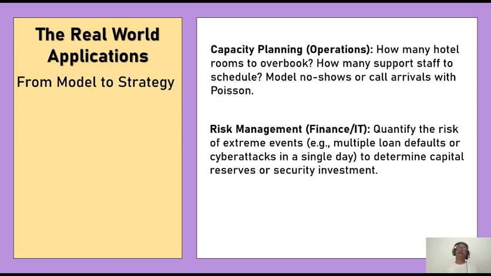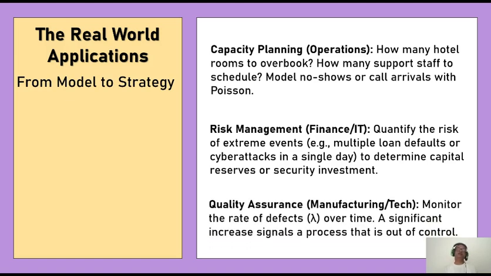Risk management: quantify the risk of extreme events, that is multiple loan defaults or cyber attacks in a single day. This actually helps in determining the capital reserves or security of investment. The number of people who claim their money back from a stock can also be modeled using Poisson distribution. Quality assessment in manufacturing: monitor the rate of defects lambda over time. A significant increase in probability actually signals that the process is going out of control.